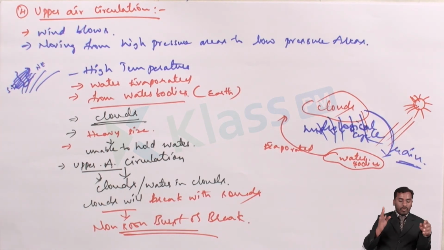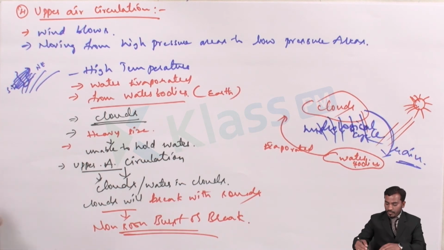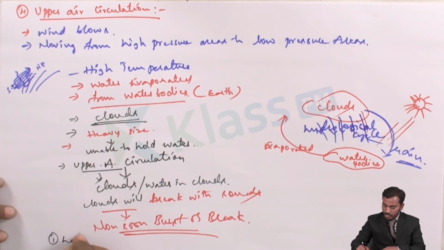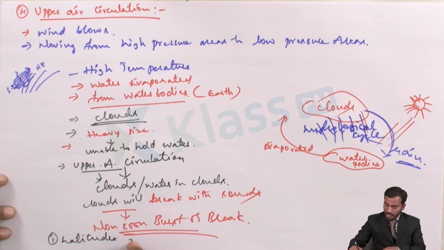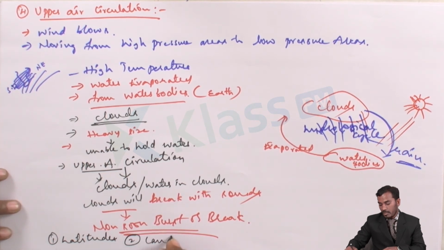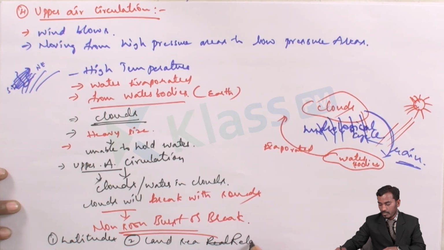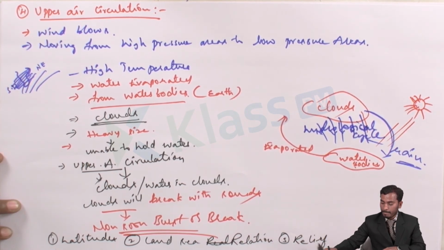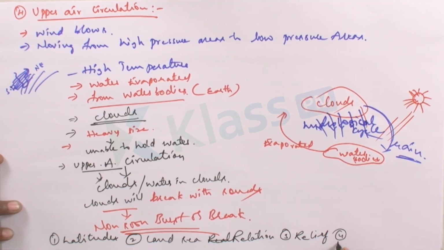So all these four factors, what are the four factors? See, the first one is latitude. Next is land sea relation. Then third is relief features, and fourth is upper air circulation.